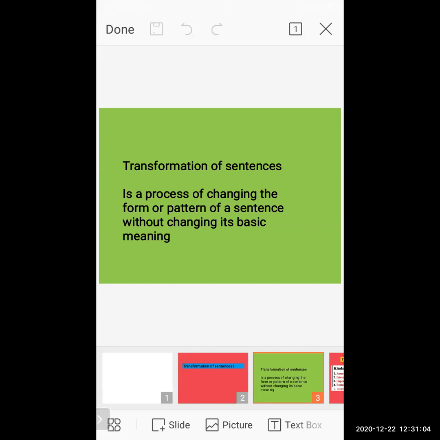Transformation is a process of changing the form or pattern of a sentence. We just change the form or the pattern, but the basic meaning should not be changed. The transformation of a sentence is all about changing its form or pattern without changing its basic meaning. We will see this in detail later on, but first have a look